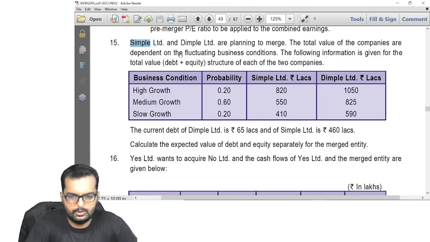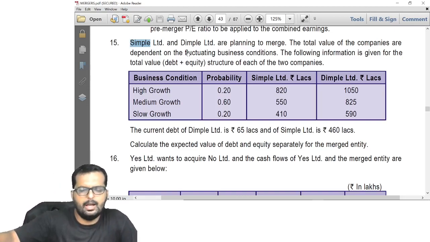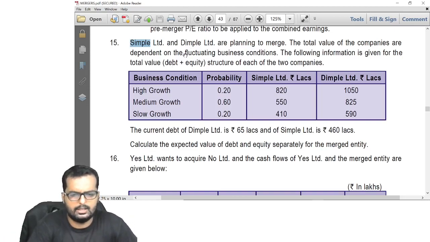Alright friends, so let's read through it together. Simple and Dimple are planning to merge. The total value of the company is dependent on the fluctuating business conditions. The following information is given for the total value. This is the value of equity and debt. Down below they have given the separate debt value of Simple, and the debt value of Dimple is also given over here. They want you to find out the expected value of debt and equity separately.